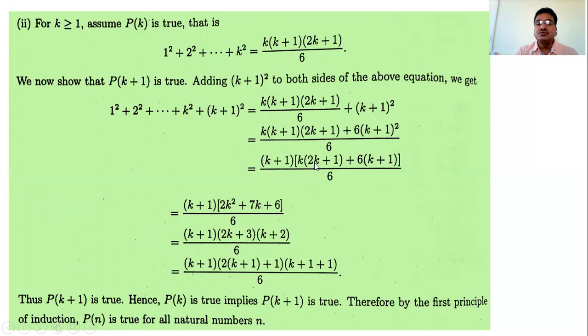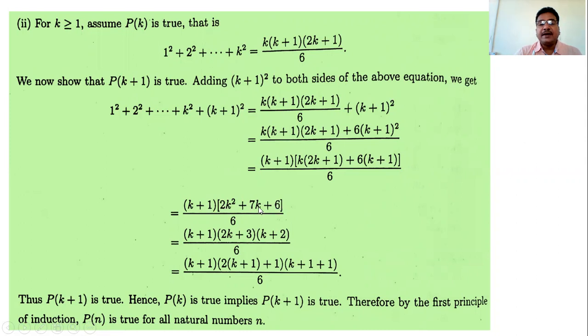This simplification is 2k square plus 7k plus 6, and its factorization is 2k plus 3, k plus 2. How to factorize 2k square plus 7k plus 6? 6 into 2 is 12. Factorize 7 such that the multiplication is 12 and the addition is 7.